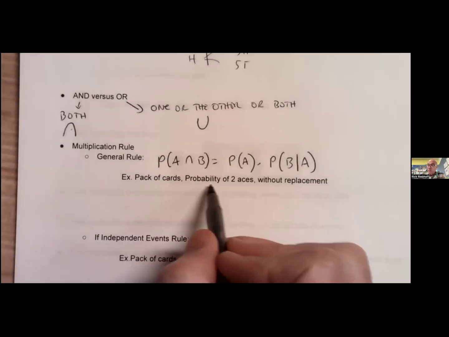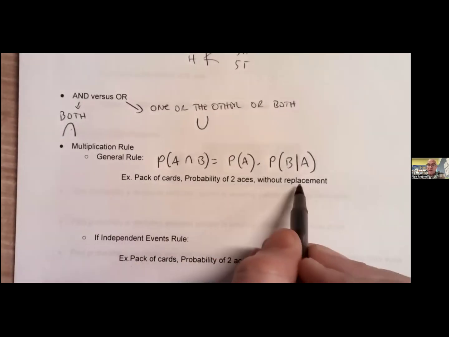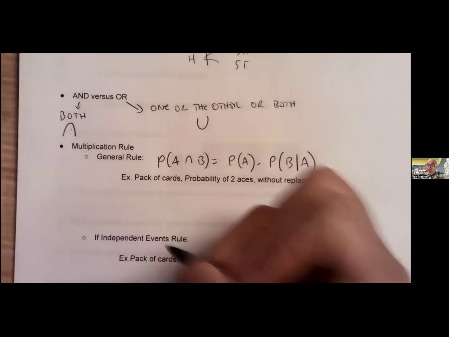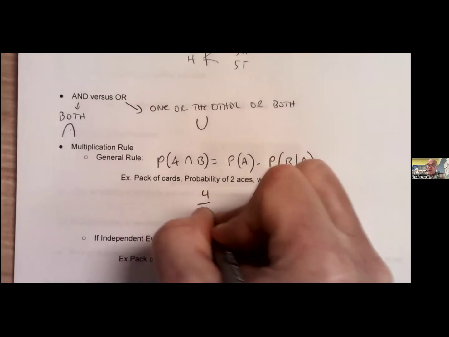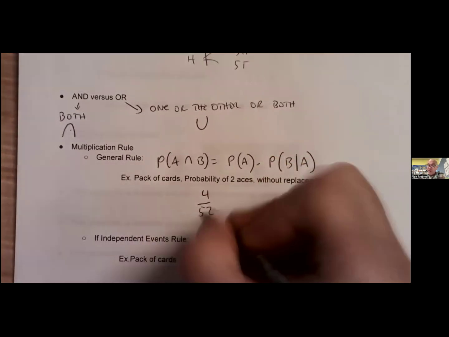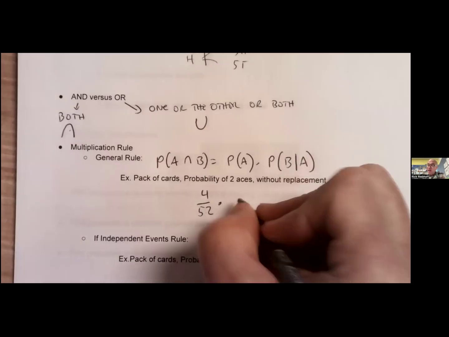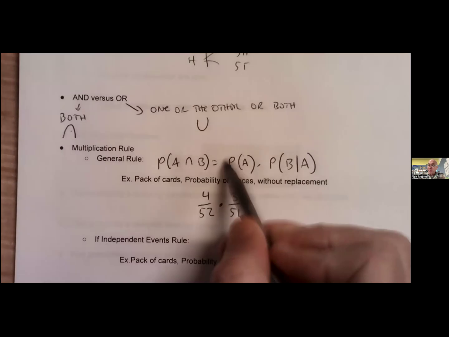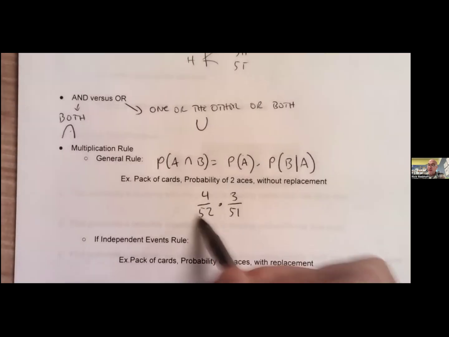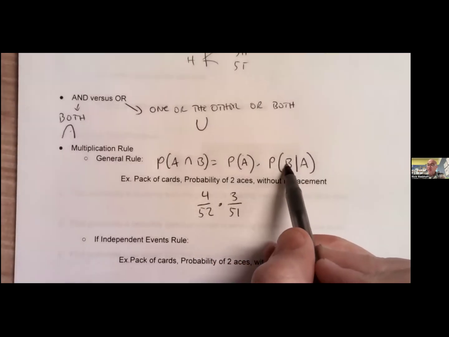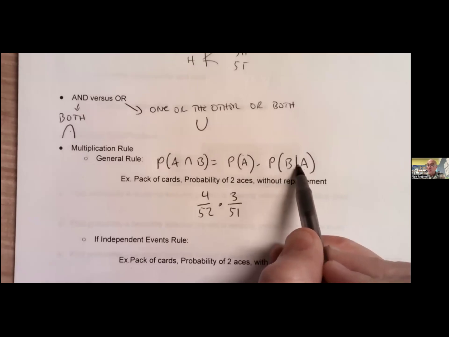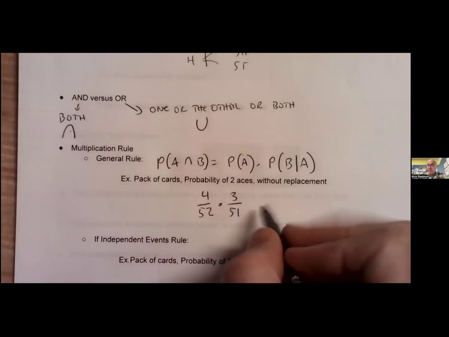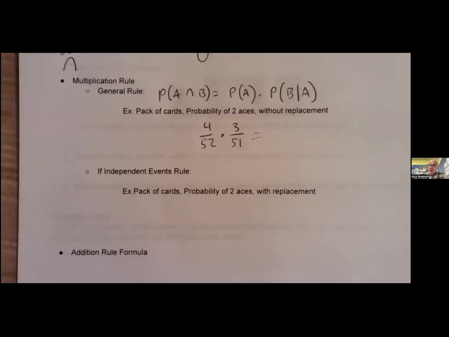We have a pack of cards. What's the probability of 2 aces without replacement? So what's the probability I pull an ace on the first? That's 4 out of 52. 52 cards, 4 aces. But if I don't put that ace back in, there's now only 3 aces out of 51. So this is the probability of the first one being an ace. This is the probability of the second one being an ace, given that the first one was an ace. Okay, and we can multiply that out, find the probability.